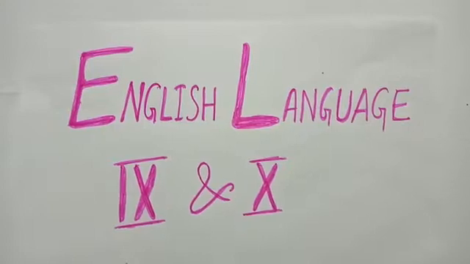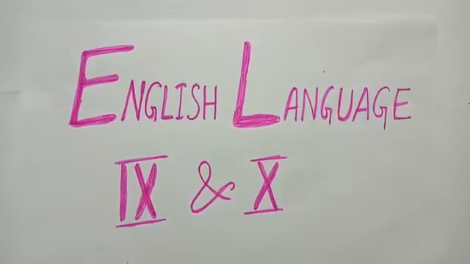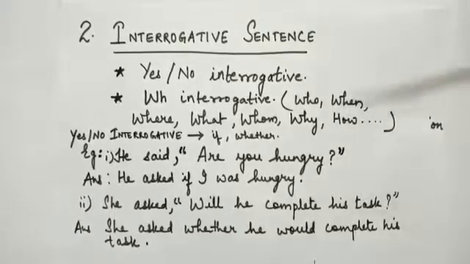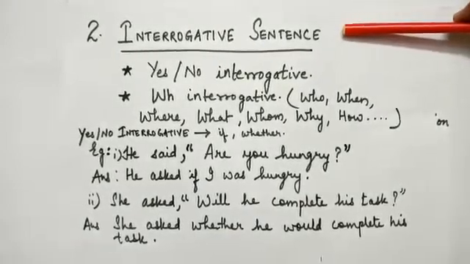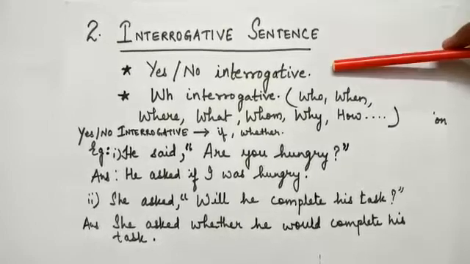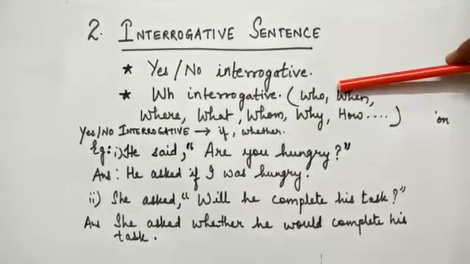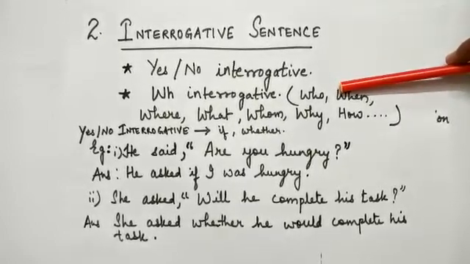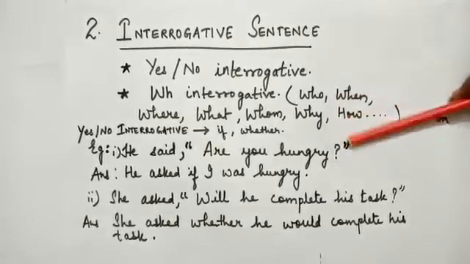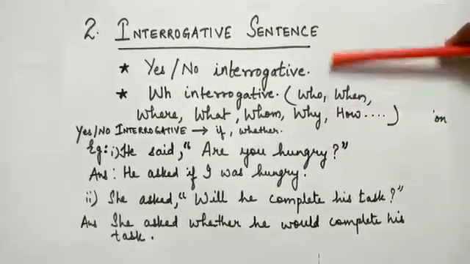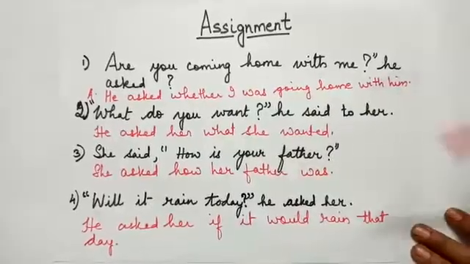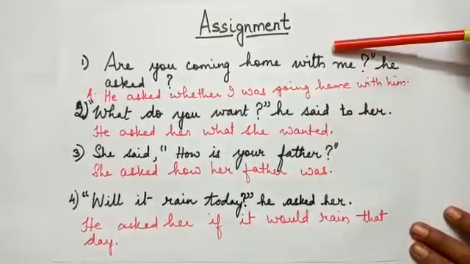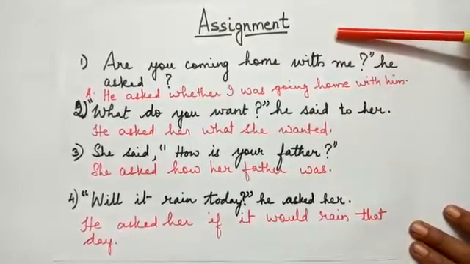Our topic is direct and indirect speech. In the last class, we had discussed interrogative sentences, the two types of interrogative, yes/no interrogative and WH interrogative, and also the rules for transformation from direct to indirect speech of these two interrogative sentences. Today we'll discuss the assignment of interrogative sentences.